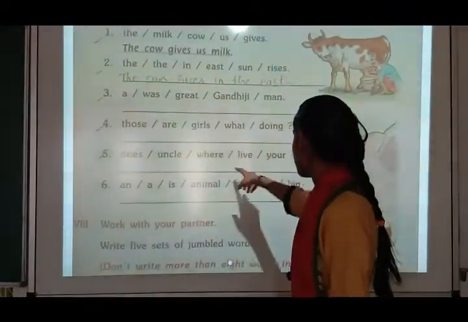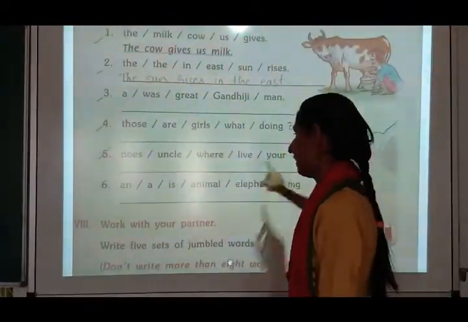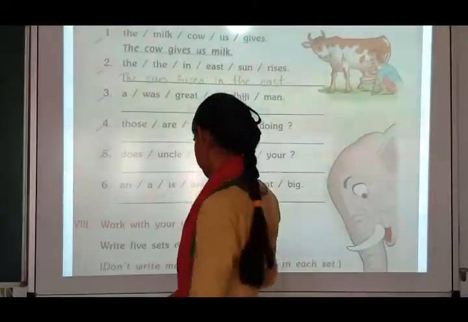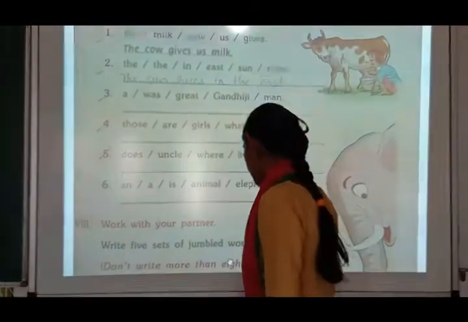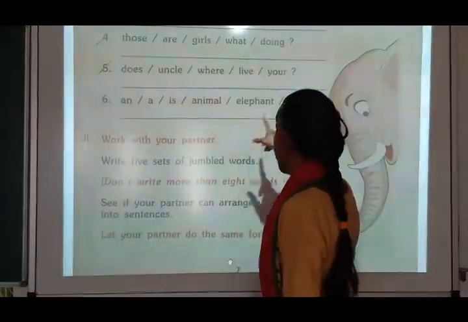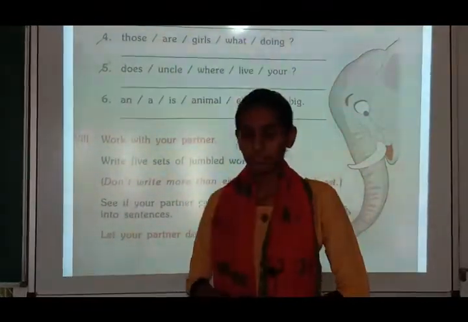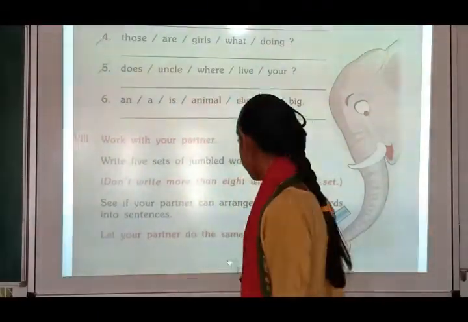Now see, those uncle where live your. Where does your uncle live? So you have to make it in a proper order. Is animal, elephant big. An elephant is a big animal.